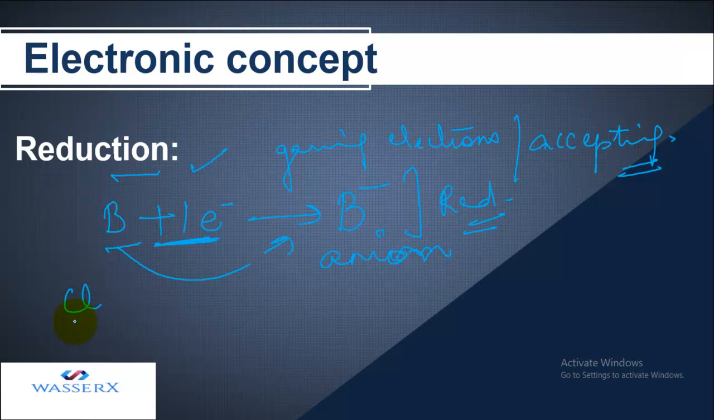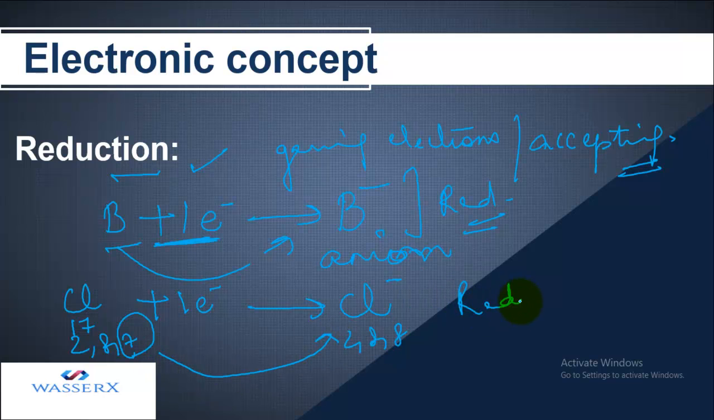Let's take chlorine. We know the atomic number for chlorine is 17 and its configuration is 2, 8, 7. In order to complete its octet, it has to accept 1 electron. After accepting, it becomes a chloride ion, that is Cl negative, which has a complete octet. So in this, chlorine is getting reduced because it is accepting electrons. I think you got how to define reduction according to the electronic concept.